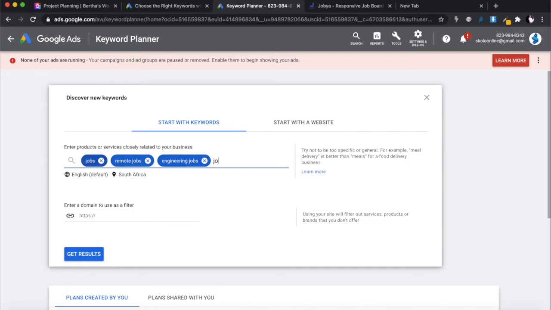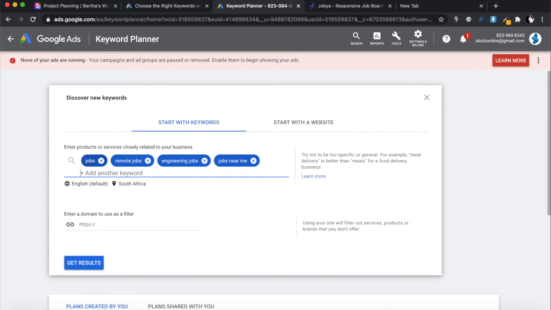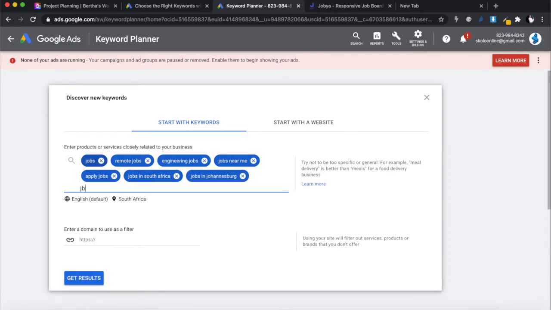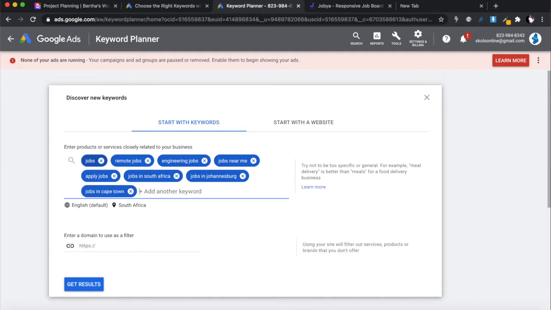Okay, jobs near me. Apply for jobs. Jobs in South Africa. Jobs in Johannesburg. Okay, jobs in Cape Town. I think you can put a maximum of 10 keywords. All right, and then just put in get results.